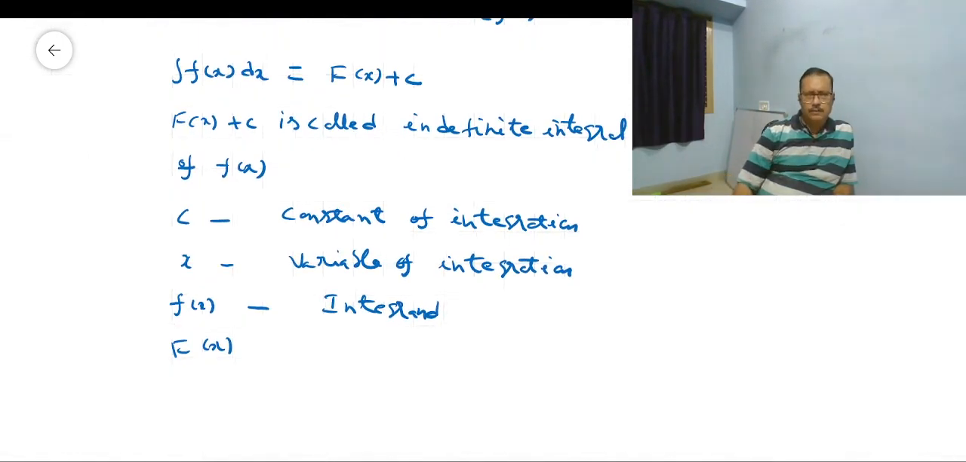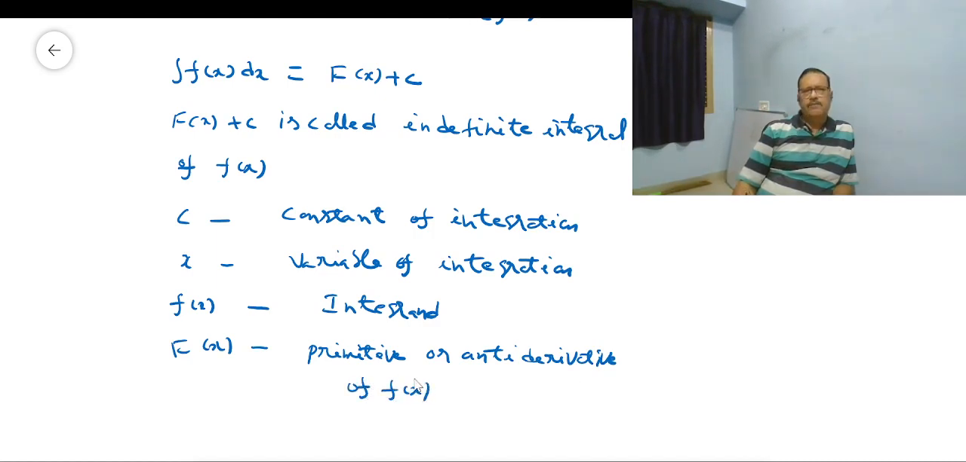And capital F of x is called the primitive or antiderivative of small f of x. So c is called the constant of integration, x is called the variable of integration, small f of x is called the integrand, and capital F of x is called the primitive or antiderivative of small f of x.